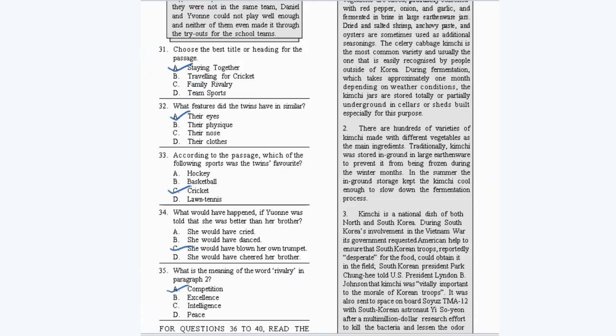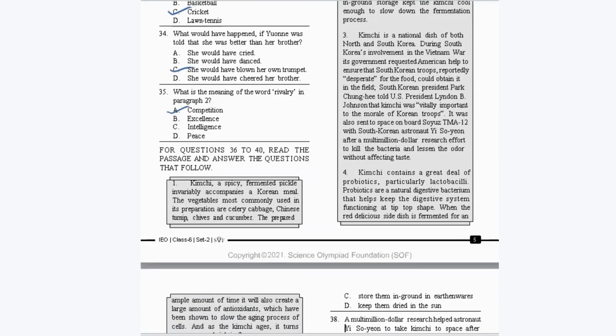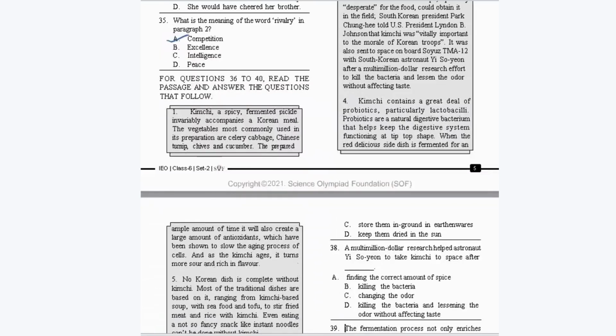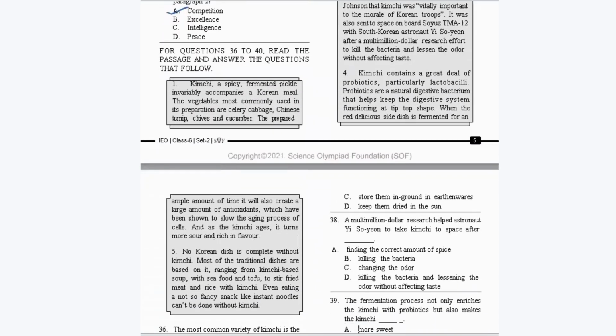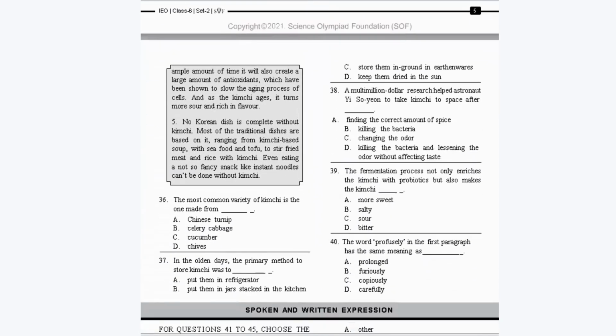Now go to the next passage. For questions 36 to 40, read the passage and answer the questions that follow. Students, this is the easiest part of the whole paper. You just need to be very careful while reading the passage and then answer the questions correctly. So do it carefully.